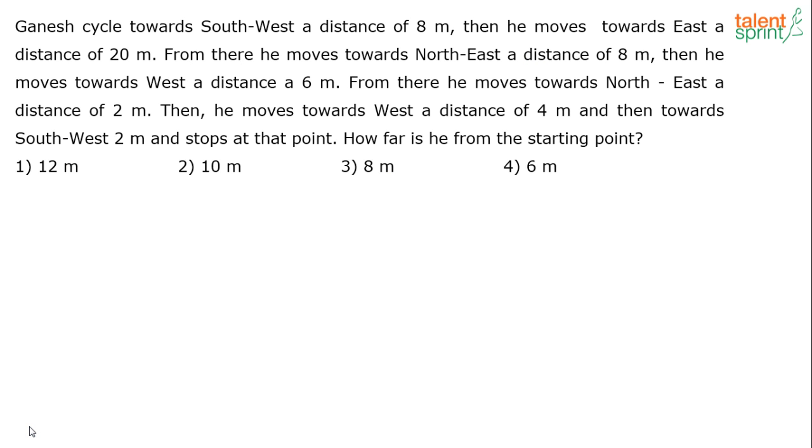Okay, here's the next one. This is on directions. It says Ganesh cycled towards southwest a distance of 8 meters. Then he moves towards east a distance of 20 meters. From there he moved towards northeast a distance of 8 meters. Then he moved towards west a distance of 6 meters and so on. So just trace the path of Ganesh. Finally he's asking us to find out how far he is from the starting point.